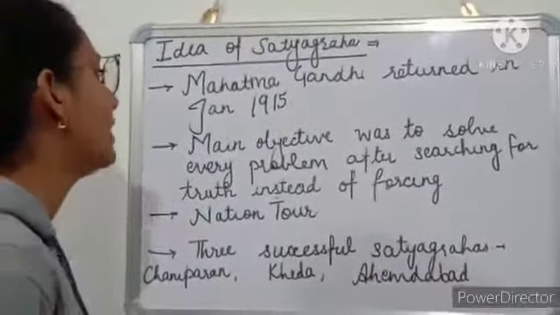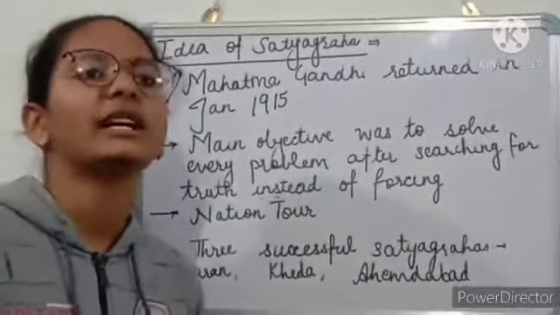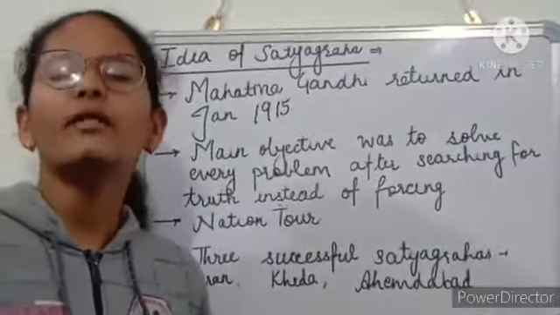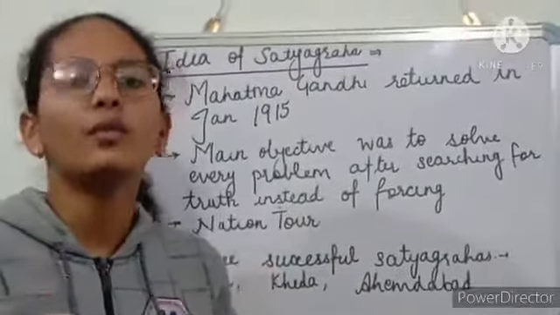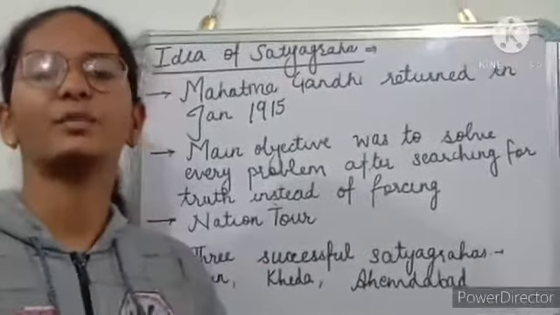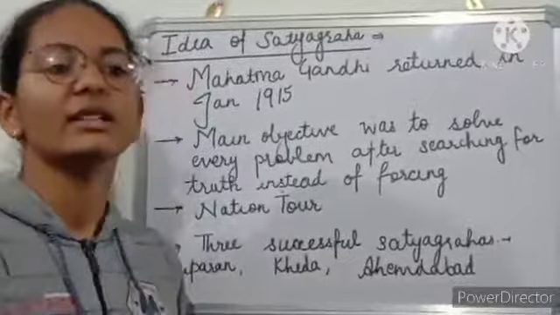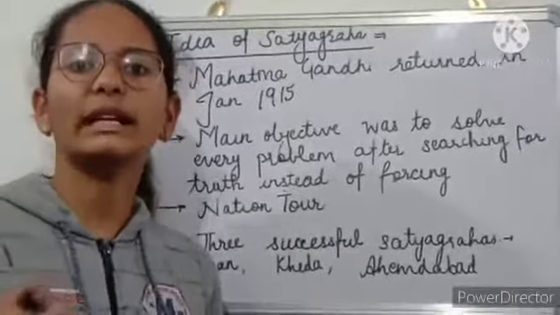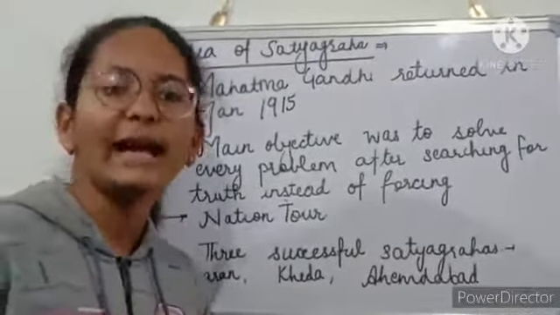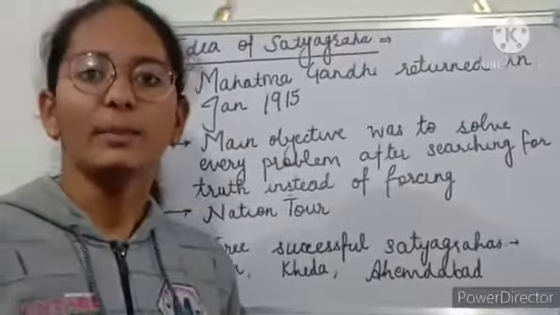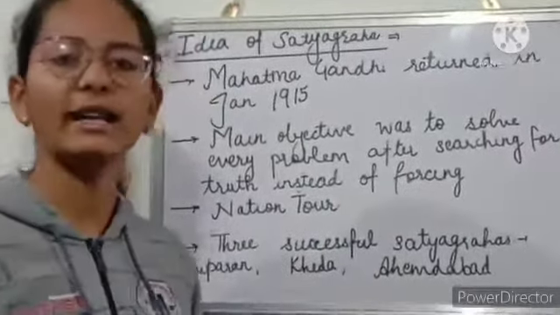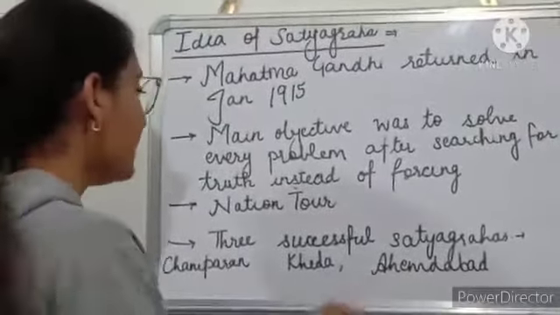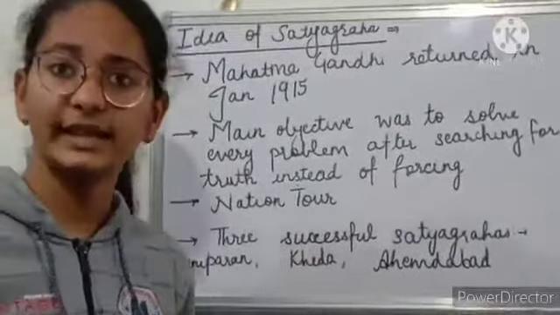What was the main objective of this Satyagraha? The main objective was to solve every problem with non-violence, with calmness, with politeness, and even to suggest to the oppressors to not force anyone and to try to find the truth behind the problem. This was the main idea of Satyagraha. Then three successful Satyagrahas took place at that time.